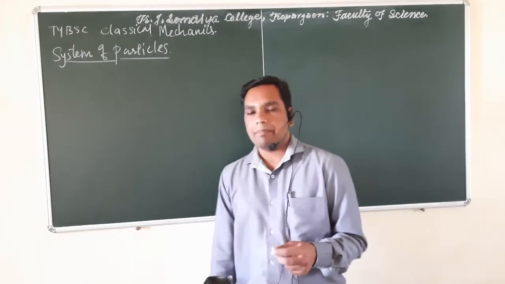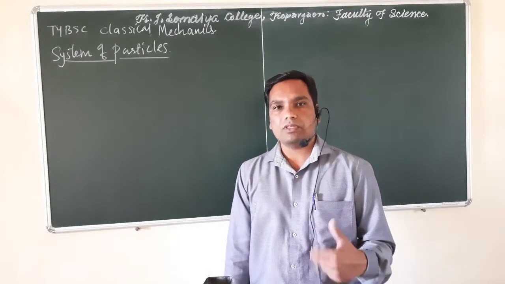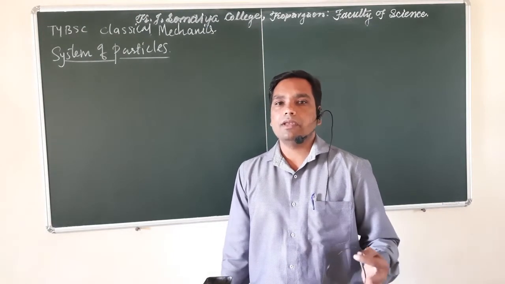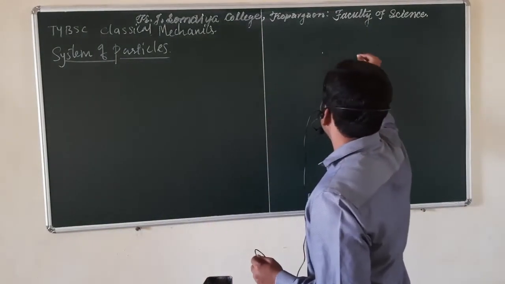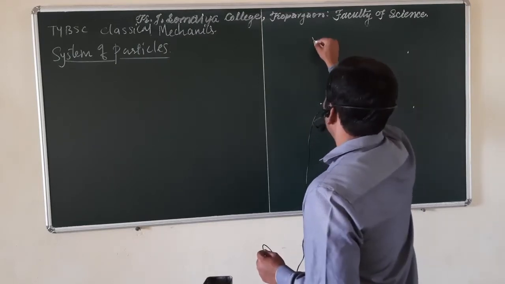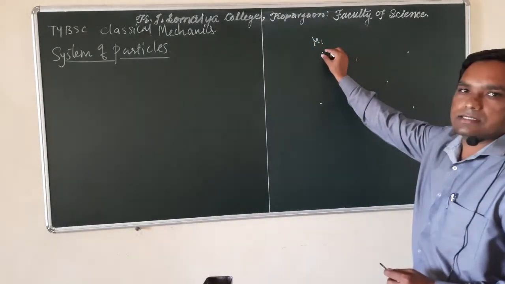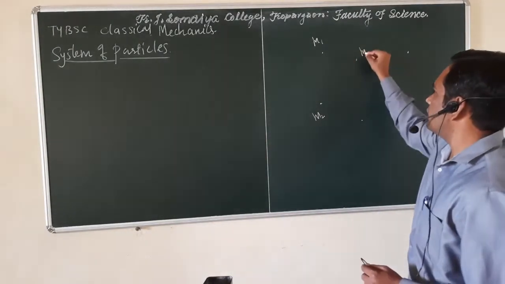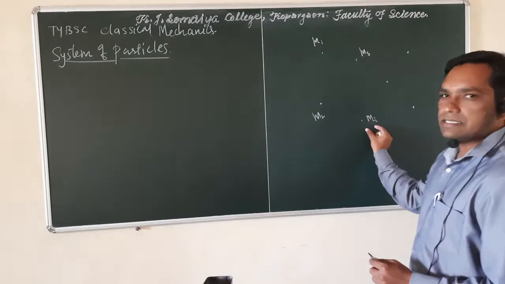Suppose there are capital N number of particles. Capital N may be 2, 3, 4, 5,000, 10,000, 1 lakh, 10 lakh, or maybe even in crores. Suppose we have such a system which is having a very large number of particles. We have shown the first particle, which is replaced by its center of mass, m1, the second particle whose mass is m2, the third particle with mass m3, then we have the ith particle whose mass is mi.